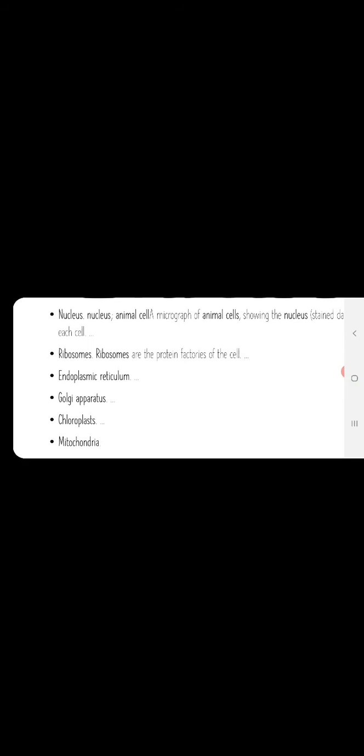These are all the cell organelles that are found in a cell, and the major ones are the nucleus, ribosome, endoplasmic reticulum, Golgi apparatus, chloroplast, and mitochondria. All the cell organelles are present in all sorts of cells, with minor differences in their functioning. For example, chloroplasts are present in plant cells and absent in animal cells.